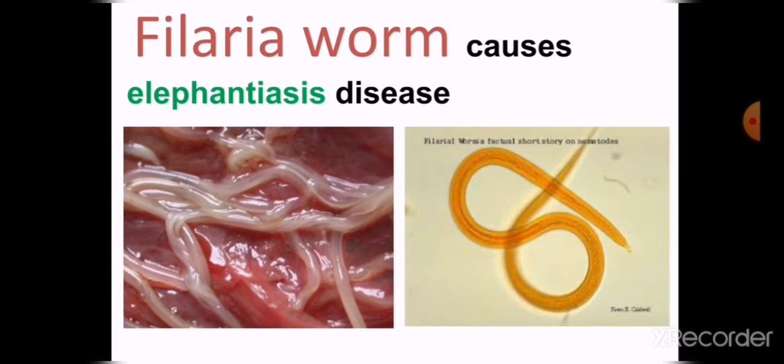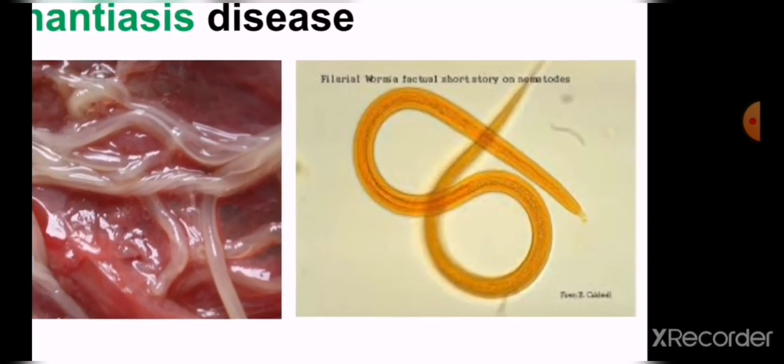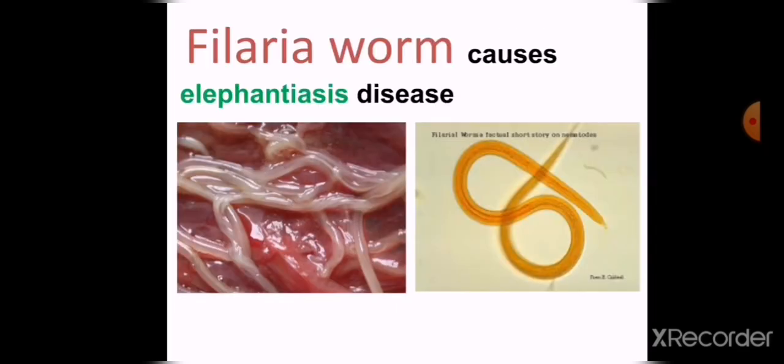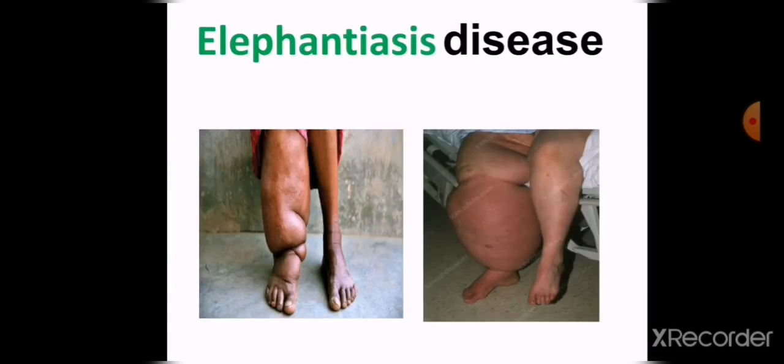Junior 5, don't forget filaria, so it causes elephantiasis disease. And this is the filaria worm, and this is the elephantiasis disease.